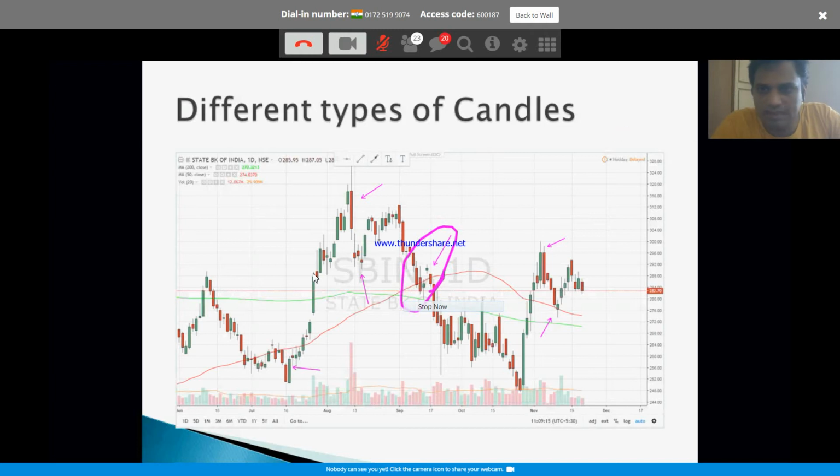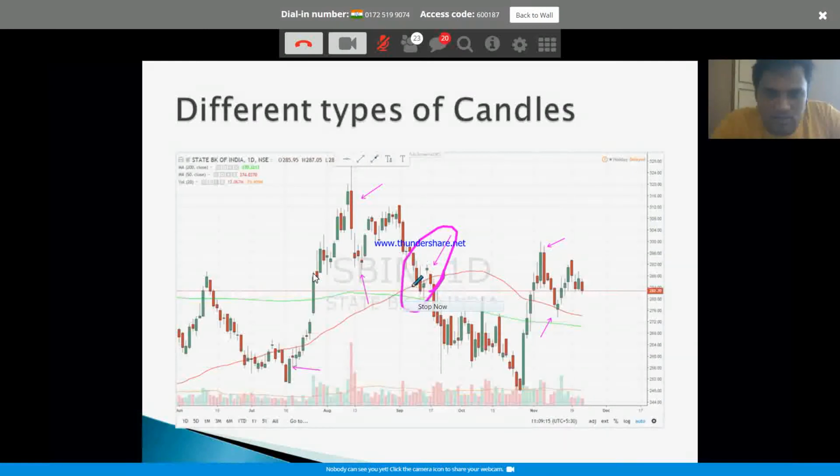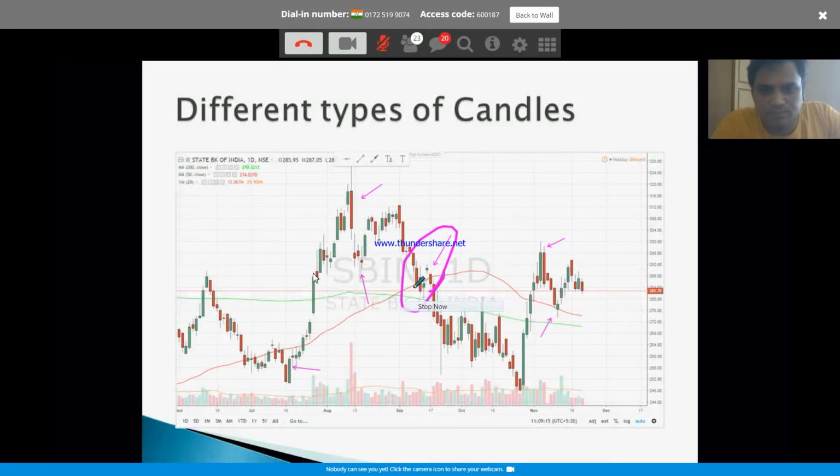This is an example of... what is it? Anybody? A 3-candle formation, right? Evening star, right? What do you see here? Okay. It is a bullish hammer formation, right?